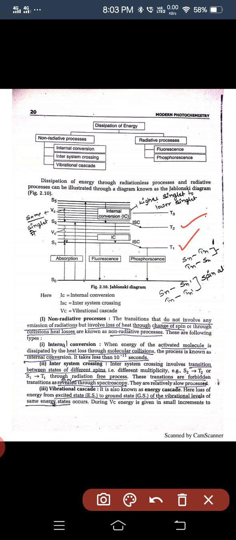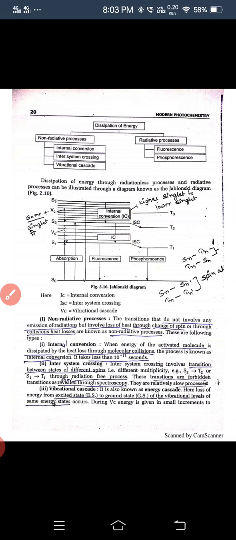After intersystem crossing, S1 is converted into T1, and T1 falls down to S0 by phosphorescence. Fluorescence is S1 to S0, and phosphorescence is S1 to T1 and then T1 to S0. Here IC is internal conversion, ISC is intersystem crossing, and VC is the vibrational cascade.